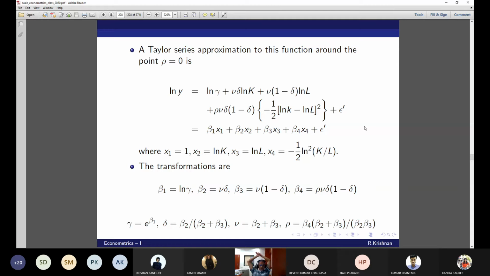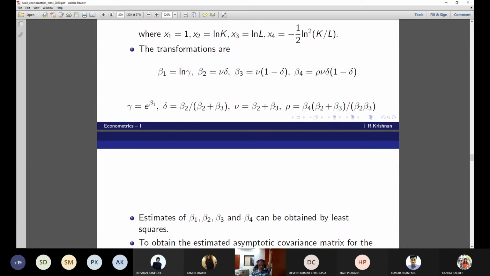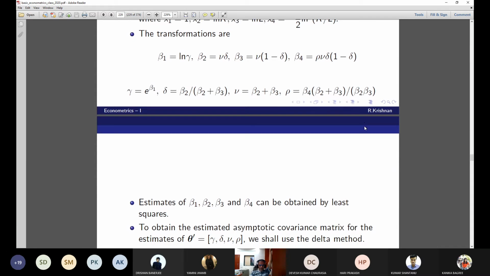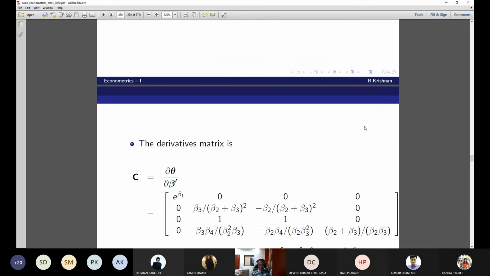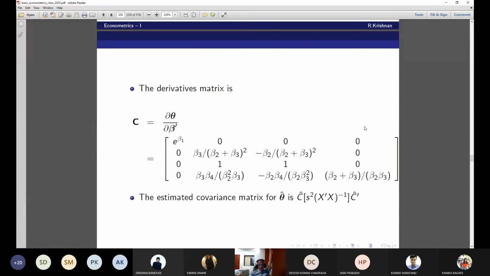So what do you have to do? We differentiate all of these, gamma, delta, nu, and rho, with respect to beta 1, beta 2, the entire beta vector, correct? Yes. Now this is how you would get it. The estimates of beta can be obtained by least squares. To obtain the asymptotic covariance matrix of the estimates of theta prime, I'm going to call it theta prime equal to gamma, delta, nu, and rho, we shall use the delta method. The derivative matrix looks like this. Am I right?